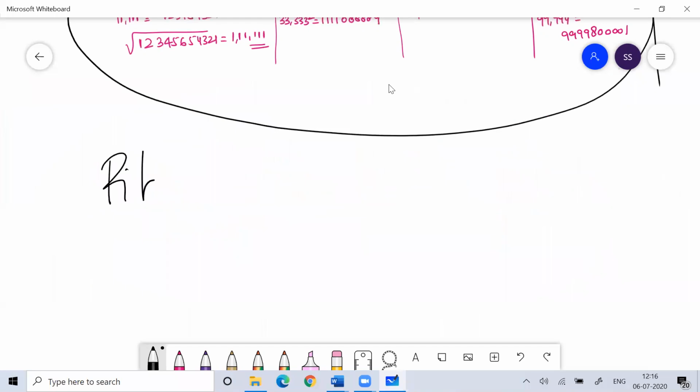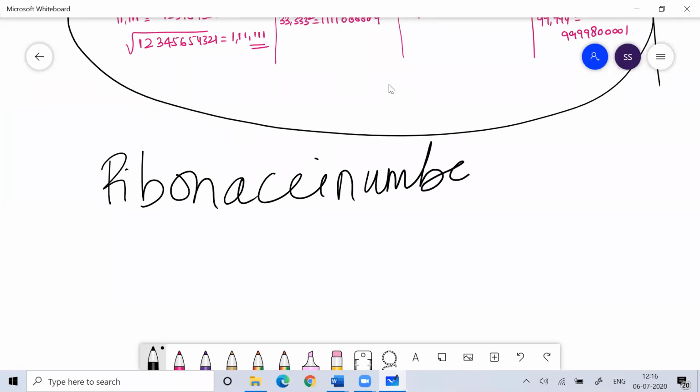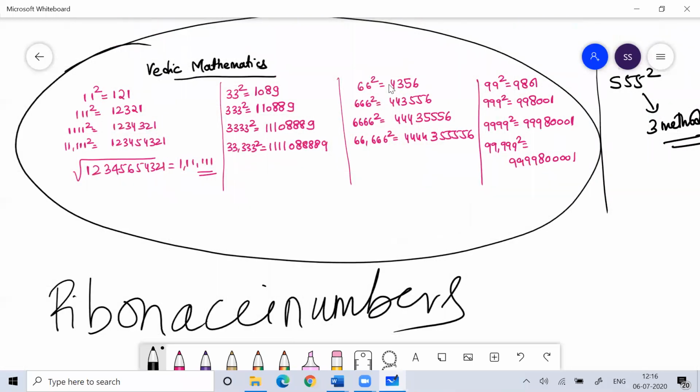I hope you have heard of something called Fibonacci numbers. Everything around us follows the Fibonacci pattern. If you search on Google whether maths is invented or discovered, maths is the language through which God communicates to us. If you are very interested in that part, you can look up Fibonacci numbers. The examples I told you are special cases of maths.